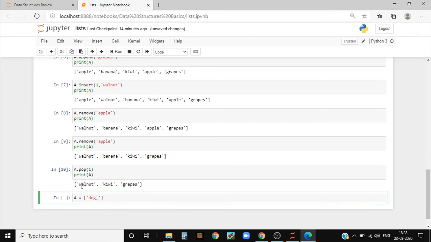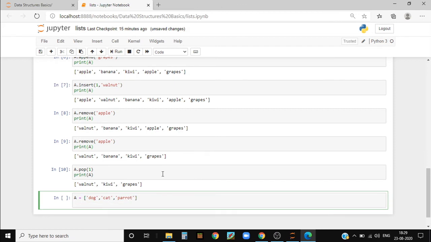I'm not using the same walnut, kiwi and grapes because I'm sure you'll get bored of the same names, so I'll make it different. So dog, cat, and another animal, let's make it parrot. Oops, I forgot to use a single quote. If you don't use single quotes, then Python will consider it as an integer, okay? So you should always use single quotes.